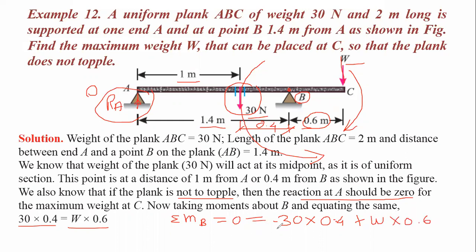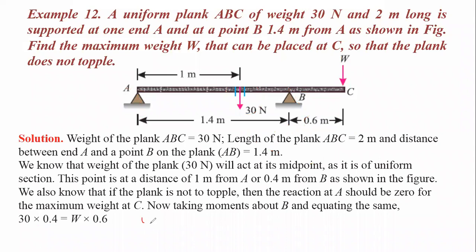Now, if you see here, this minus 30 into 0.4, if we take it to this side, this minus term becomes a plus term. So 30 into 0.4 is equal to W into 0.6. Now let us simplify this and you will get W. W is equal to 30 into 0.4 divided by 0.6.